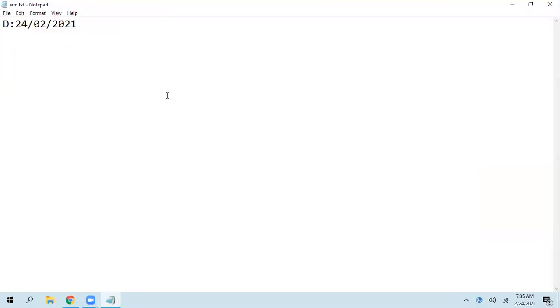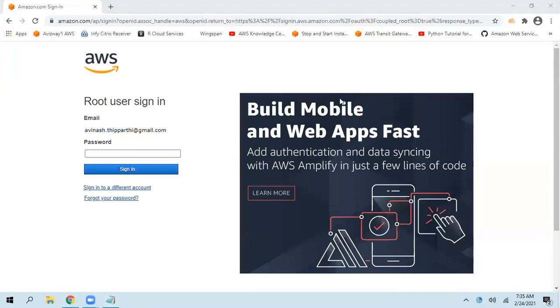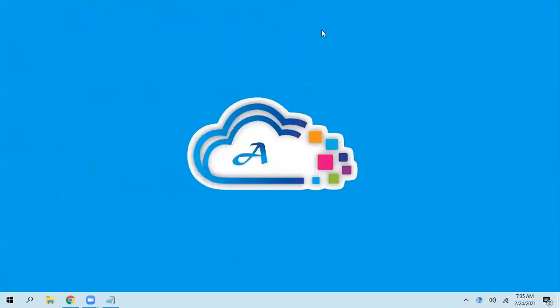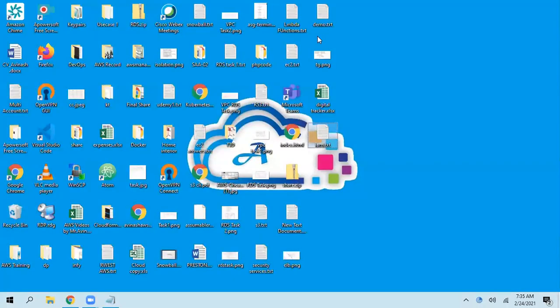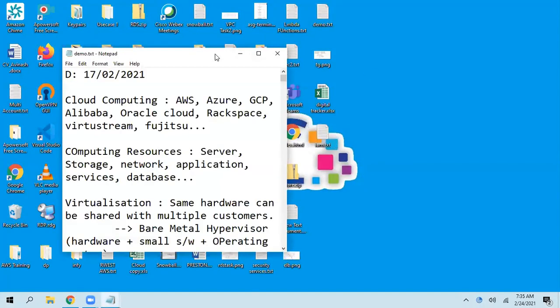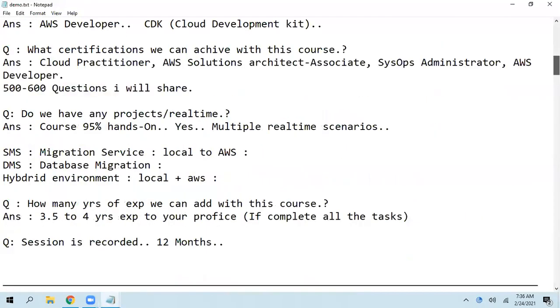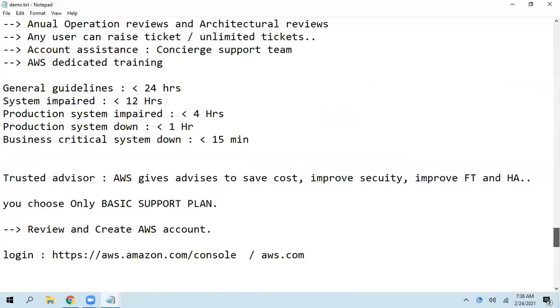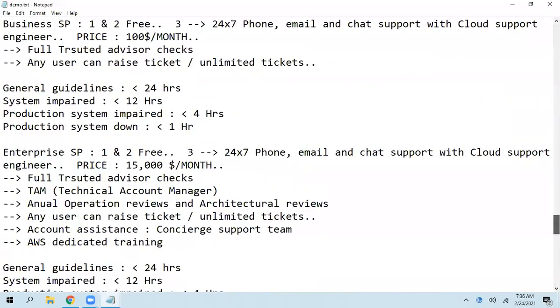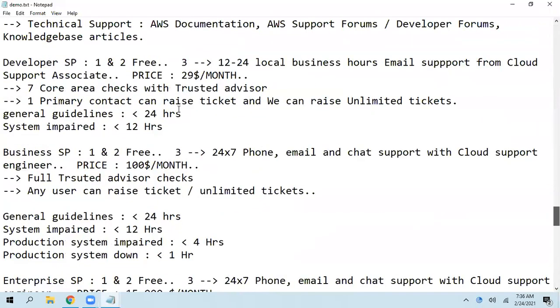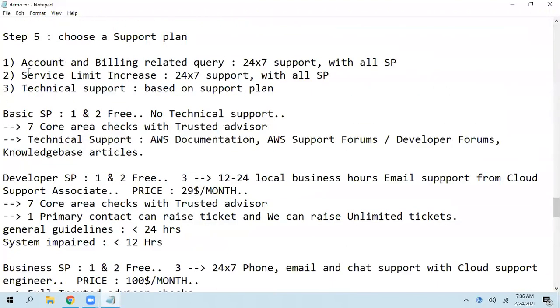So, in our last session, we discussed how to create our AWS account and what support plans we have. Understanding support plans is very, very important. As I mentioned, we have a total of four support plans and three types of support.